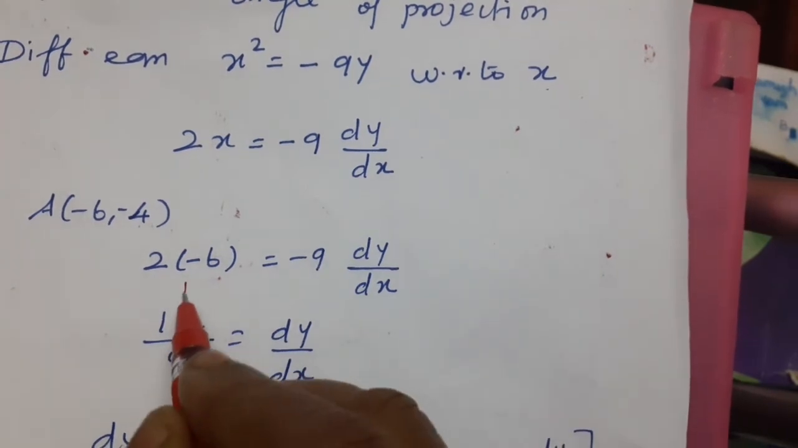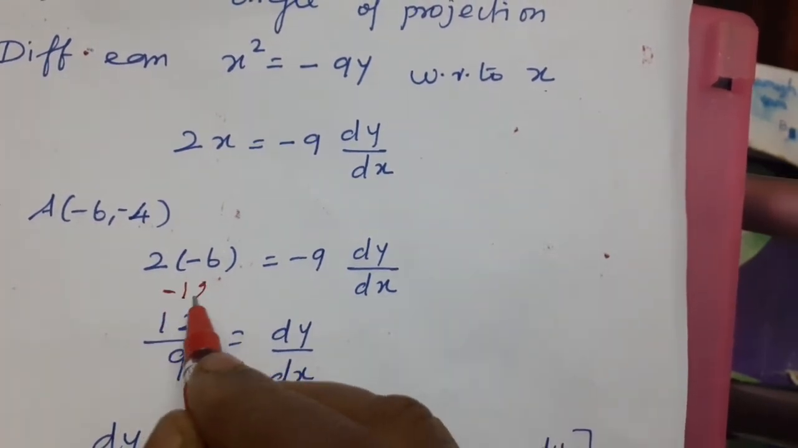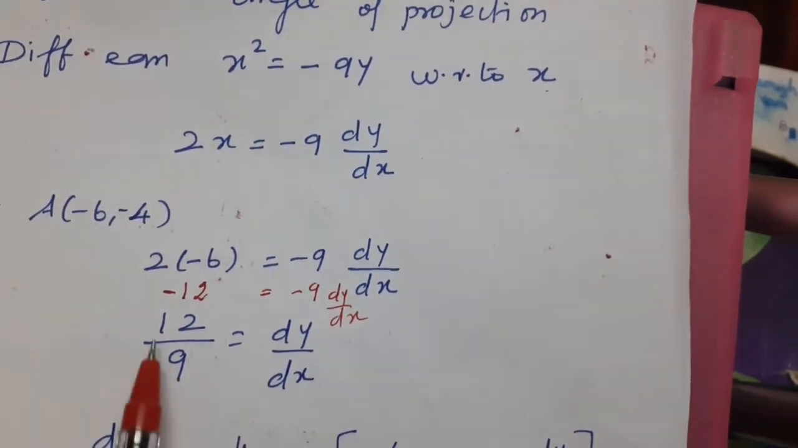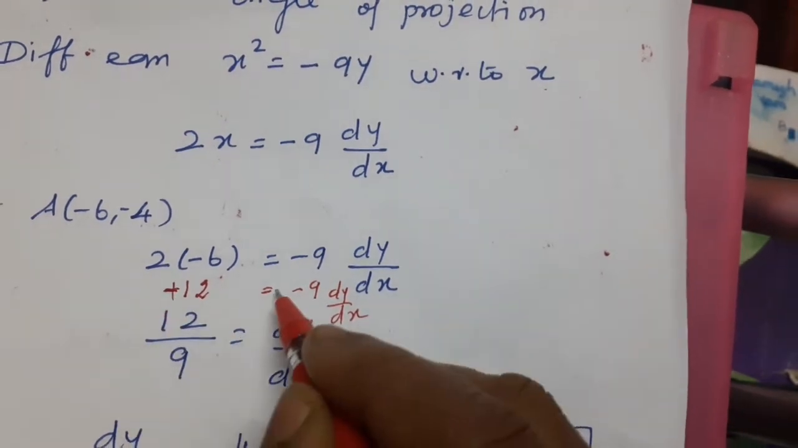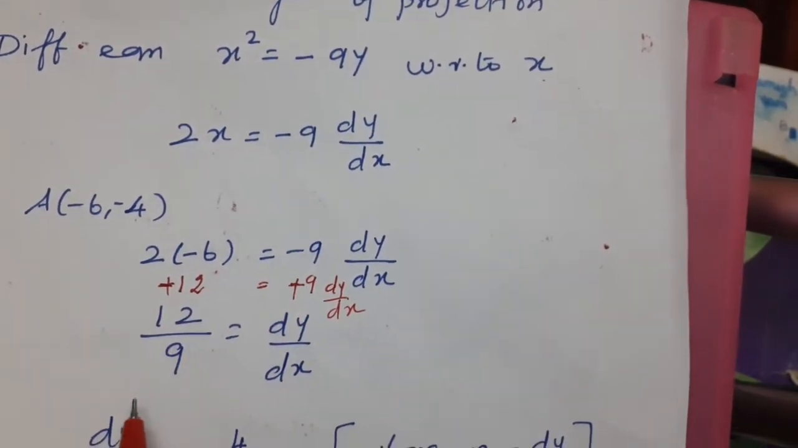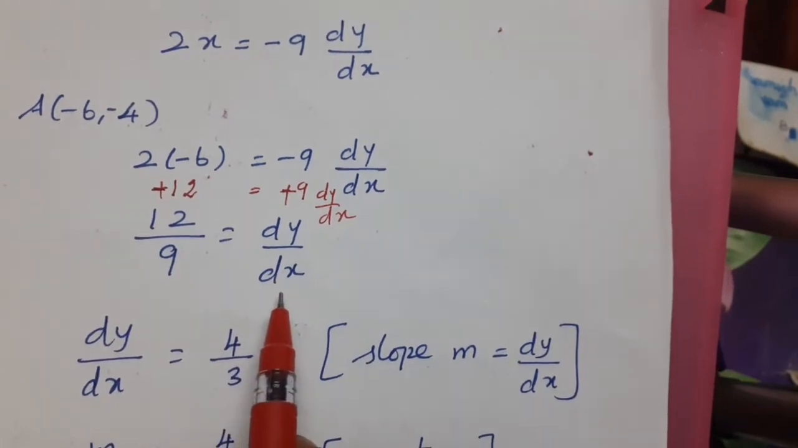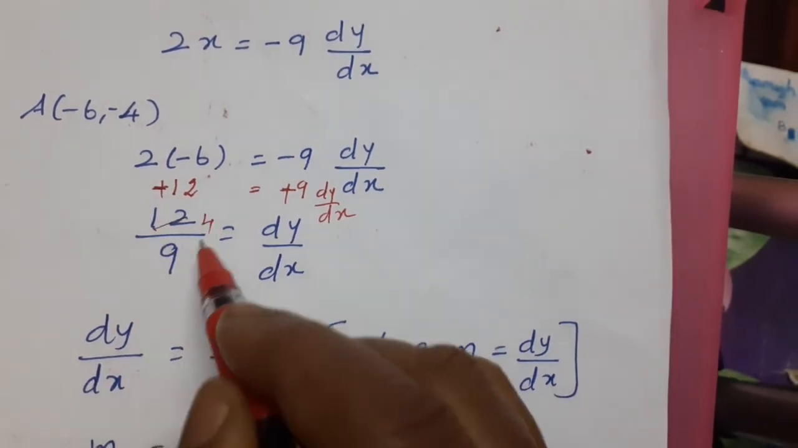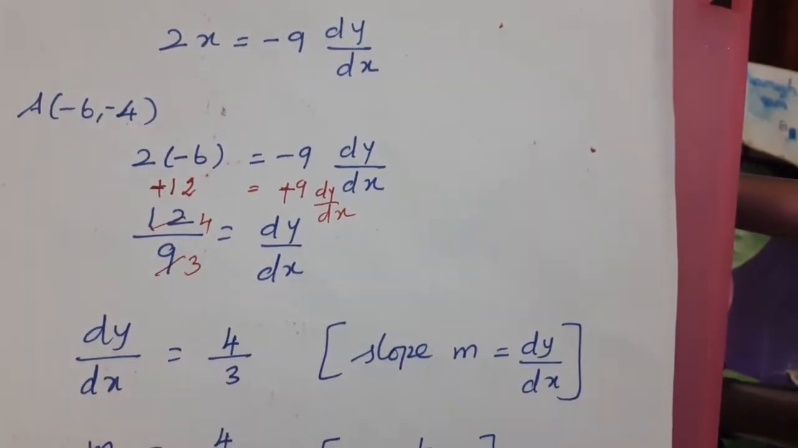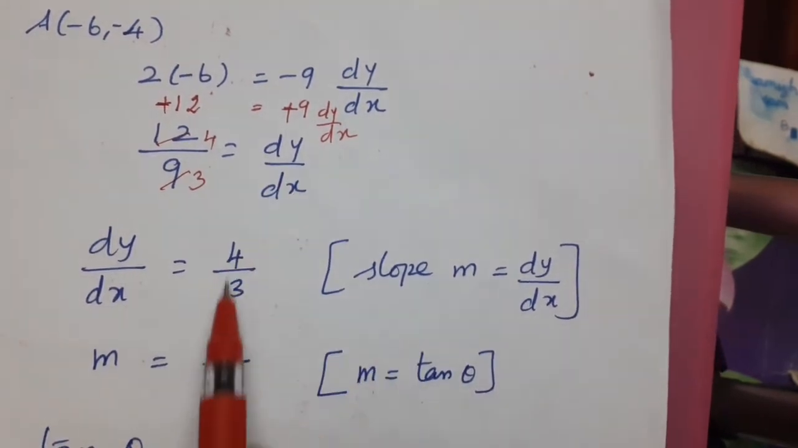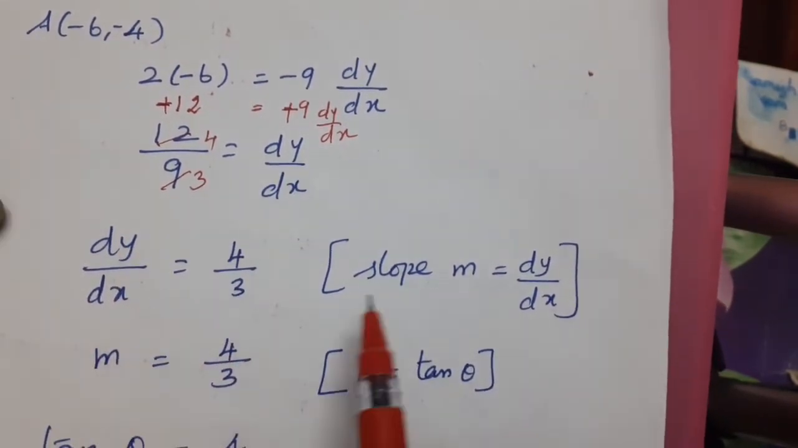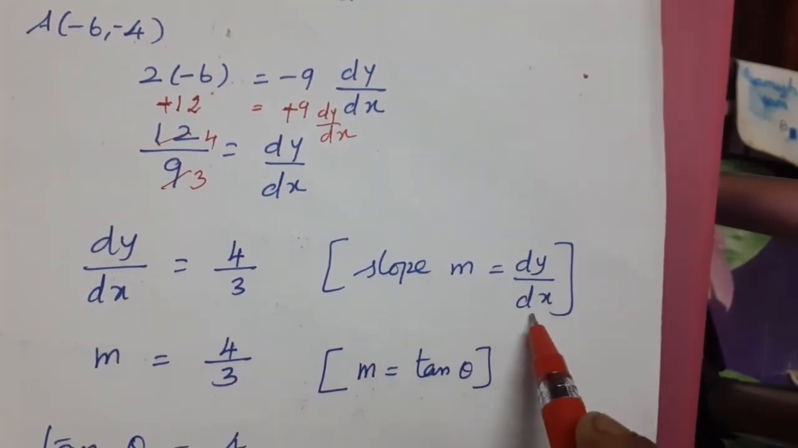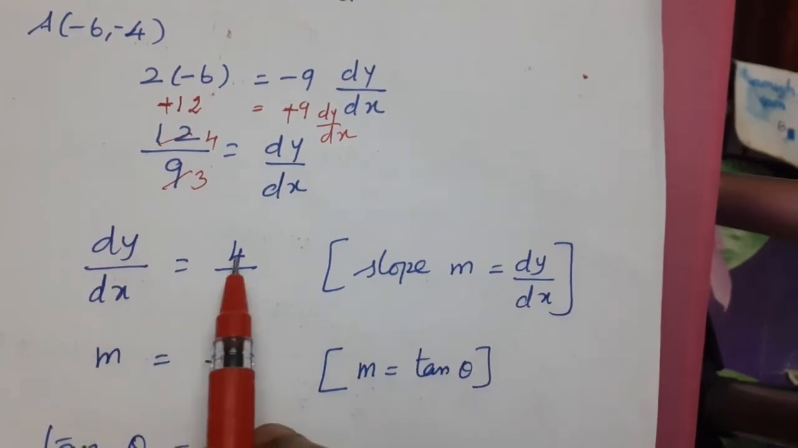We want to write one more step. 2 sixes are 12, minus 12, equal to minus 9 into dy by dx. Afterwards minus becomes plus, so 12 by 9 equal to dy by dx. What is our dy by dx? You cancel: 4 threes are 12, 3 threes are 9. So dy by dx is equal to 4 by 3. That is the slope. In differentiation you studied in 11th standard, slope m equal to dy by dx. Therefore dy by dx is equal to 4 by 3.